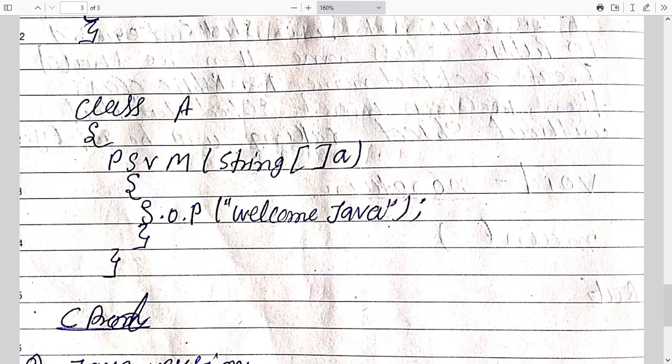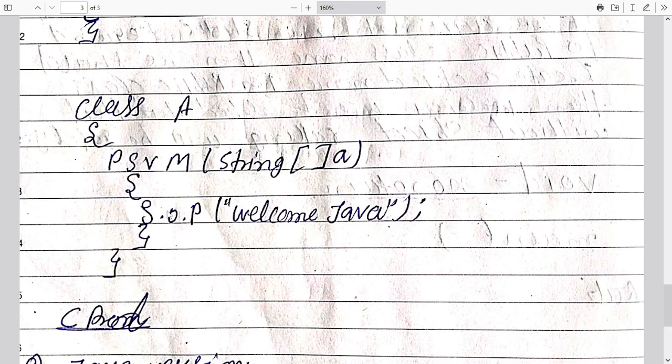And after that, class A is here, and inside this we have the main method. Inside this bracket there is an array, and you have the arguments, and String means any types of arguments can be accepted. And here we can see System, that is a class, and out, that is an object, and then println, that is a method.